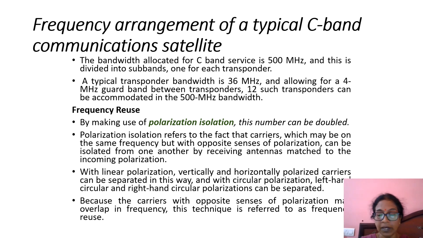For example, if we take linear polarization, if you are transmitting a signal in vertical polarization and the same frequency is used in the horizontal polarization, both the signals will not interfere. So we can use the same frequency for vertical and horizontal polarized signals, and we can send two channels at a time. Instead of sending one channel, you can send two channels in the same frequency, one with vertically polarized and another with horizontally polarized carriers. The reason interference is not there is that vertically and horizontally polarized carriers are 90 degrees apart, so they do not interfere with each other.